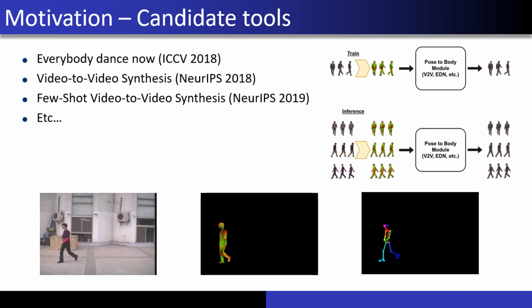In the research world, there are tools that perform pose retargeting such as Everybody Dance Now and video-to-video synthesis and many others. Using these tools, you can train a model on a series of poses of a target object, then use the trained model to produce a video of that person moving according to the movements of other people's poses.